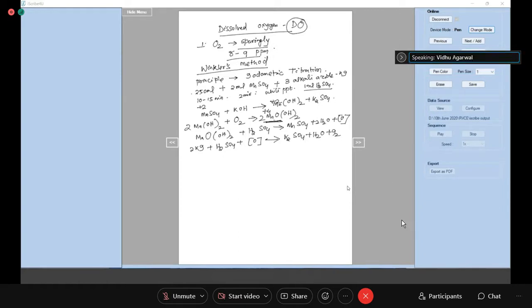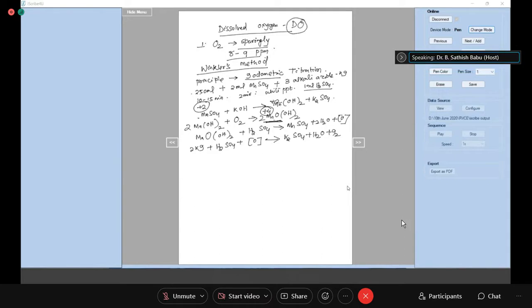So what is happening? The principle of this experiment is iodometric titration, in which the manganese gets oxidized from +2 to +4 state in alkali medium. A quiz type question can be twisted and asked.